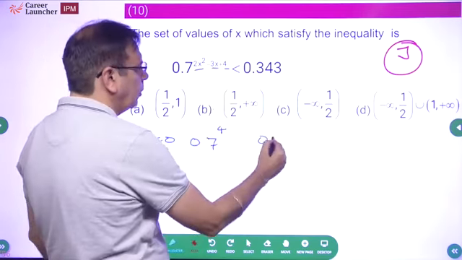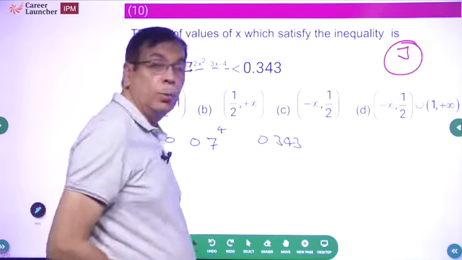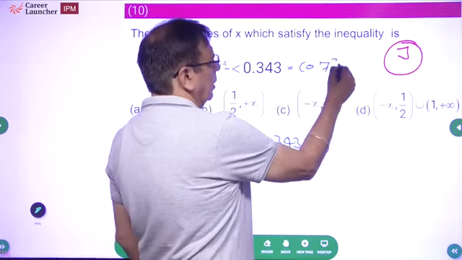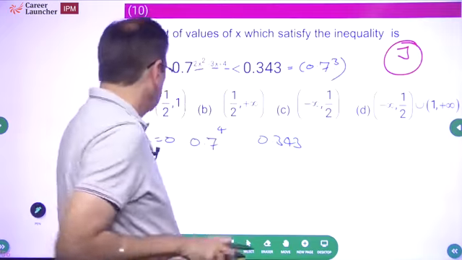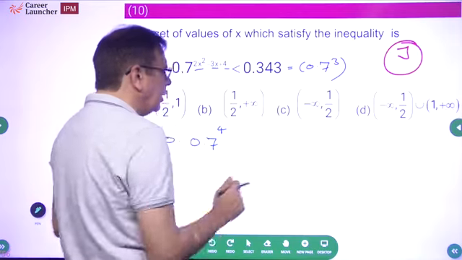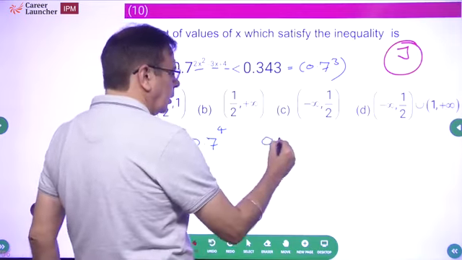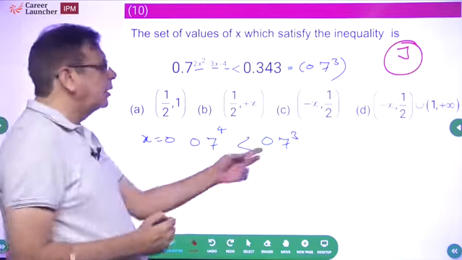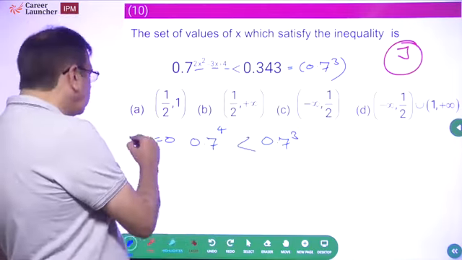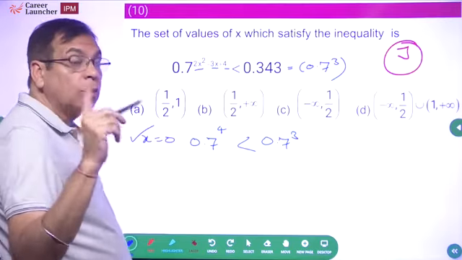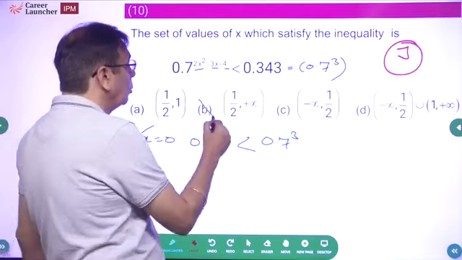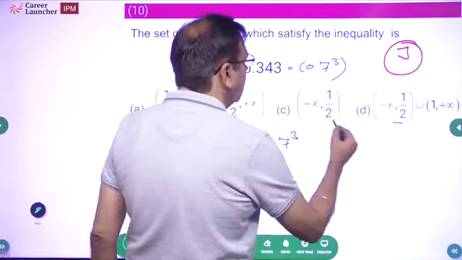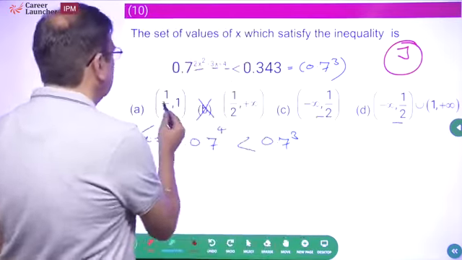On the right hand side 0.343, and 7 cube is 343, so this is 0.7 raised to power 3. At x equal to 0 we get 0.7 raised to power 4, which is obviously less than 0.7 raised to power 3. So x equal to 0 satisfies. My answer should contain x equal to 0. It is missing here, and available here and here.